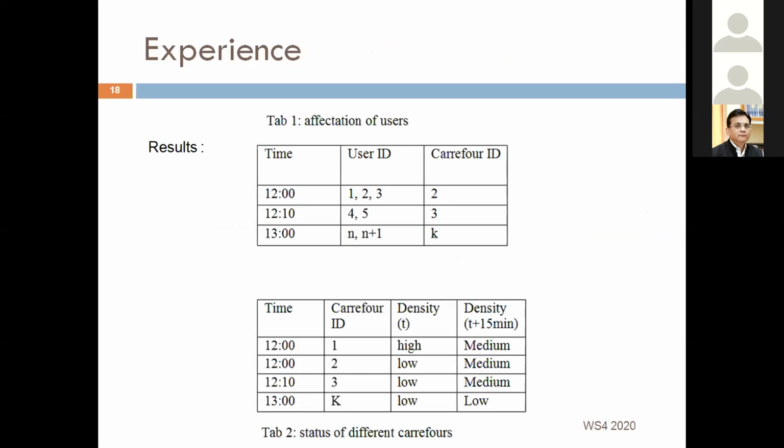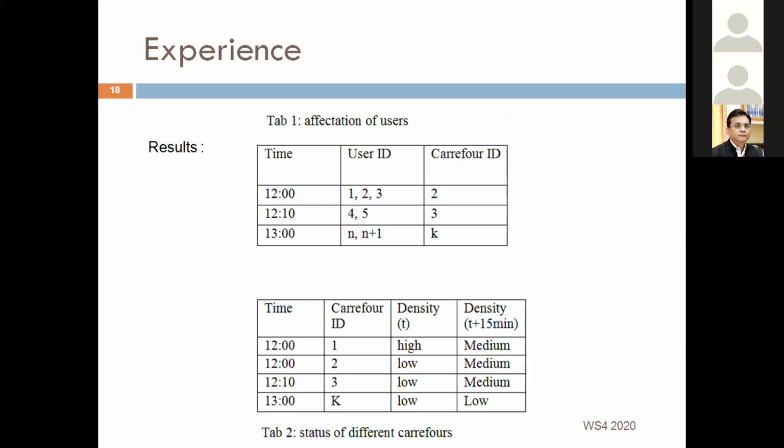In the simulation below, we took just some users who choose a supermarket, name it Carrefour, as destination. So the system should dispatch them to different Carrefours with low density. Table 1 shows the assignment of users to their Carrefour chosen by our methodology based on the database of area densities.